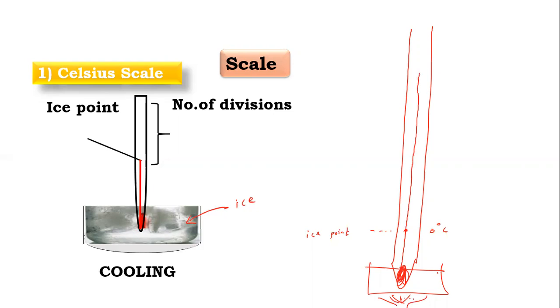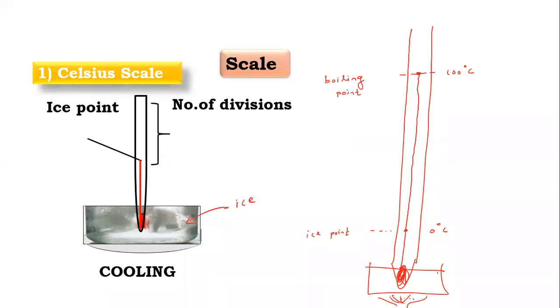And when this water starts boiling, the liquid in the thermometer attains a fixed value. That is called the boiling point. And you know that the boiling point is at 100 degrees Celsius. For water, the boiling point is 100 degrees Celsius.